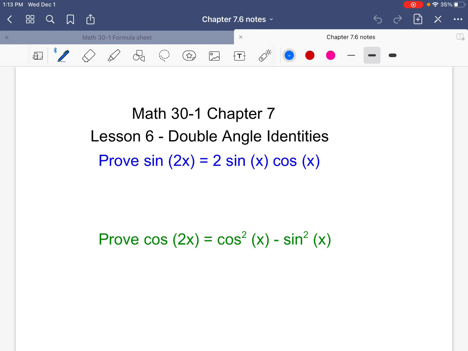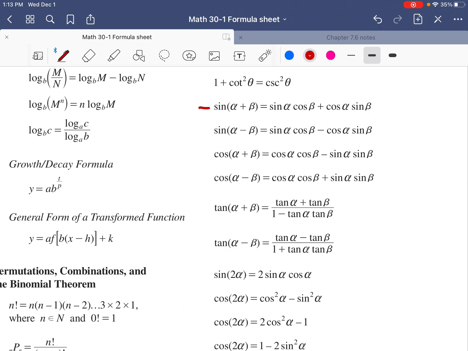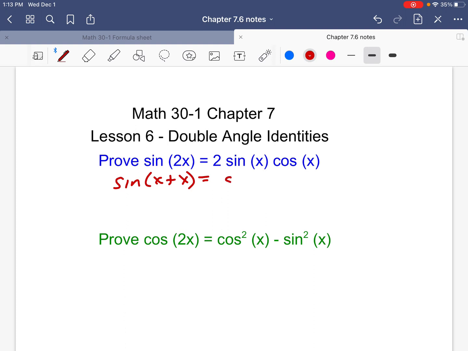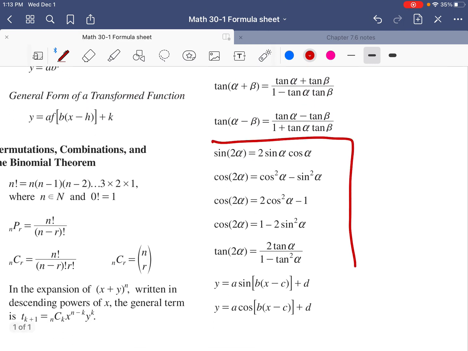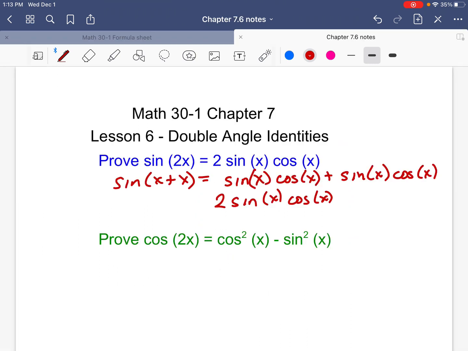A continuation of the sum and difference identities we did yesterday. Now, first thing, prove that sine of 2x is 2 sine x cos x. Well, that's easy enough. This is sine of x plus x, or a plus b. That's sine a cos b plus cos a sine b. Sine of x cos of x plus sine of x cos of x, or 2 sine x cos x. So those are the double angle identities we're dealing with down here. Okay?